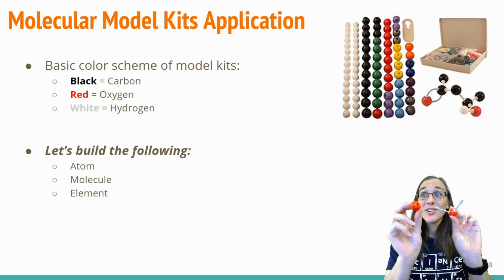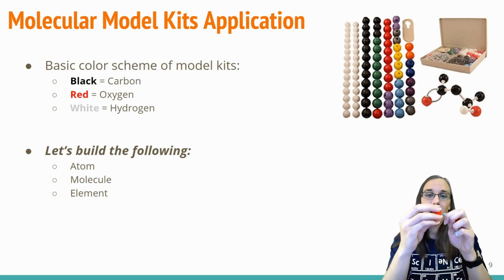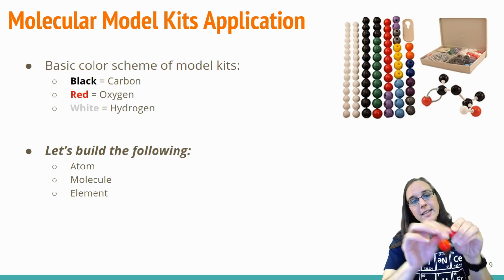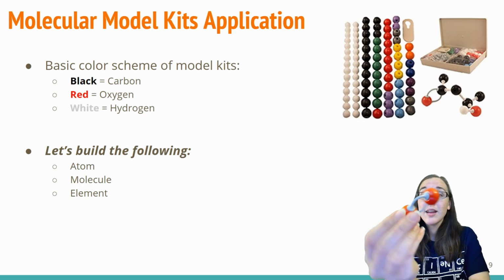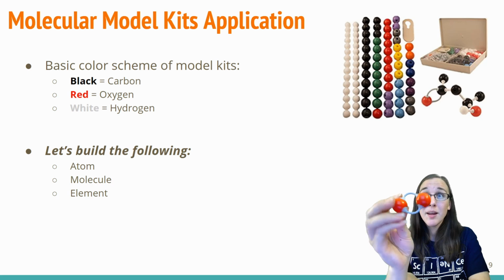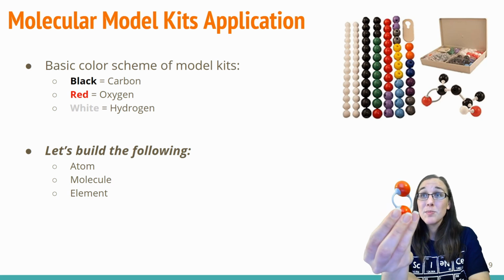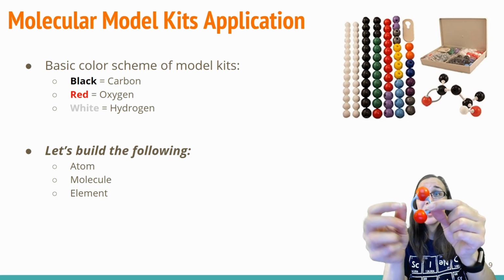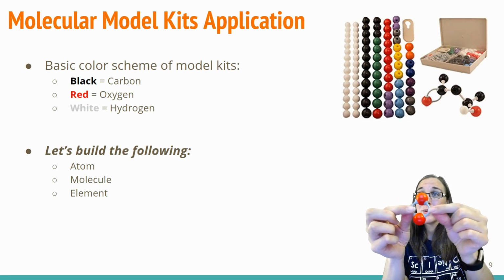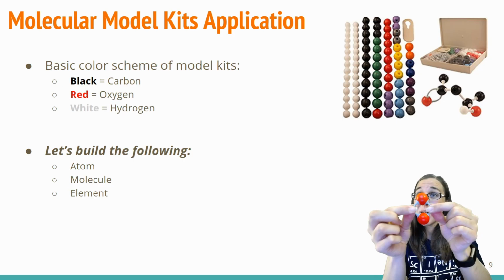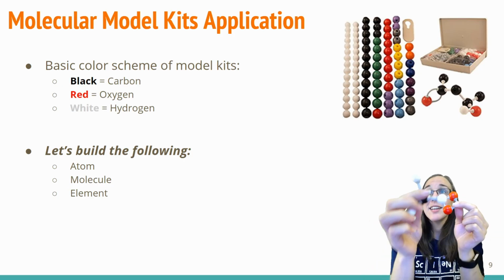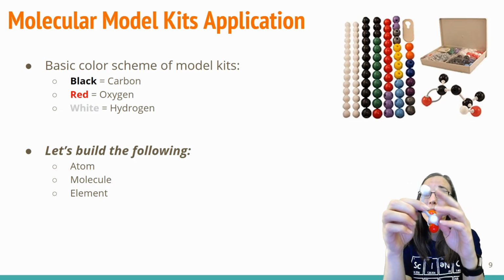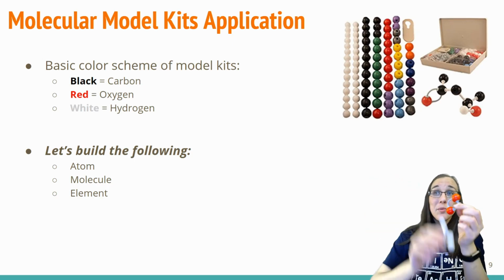So I'm going to take another same red sphere and connect it together. So now I have an oxygen molecule that happens to be the element oxygen, and there's a double bond. There's actually 2 bonds between them. So bond, bond. So that's a double bond. Whereas here we have a single bond between the carbon and hydrogen from before that we were playing with.